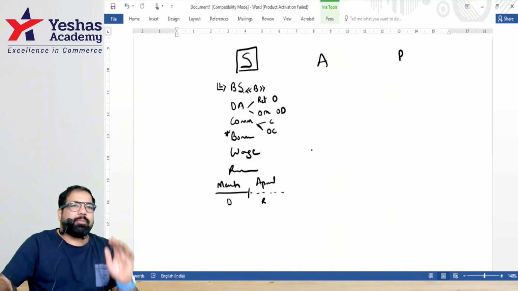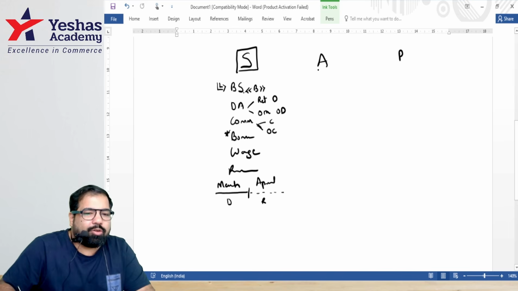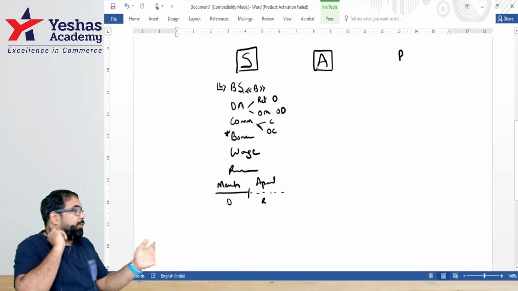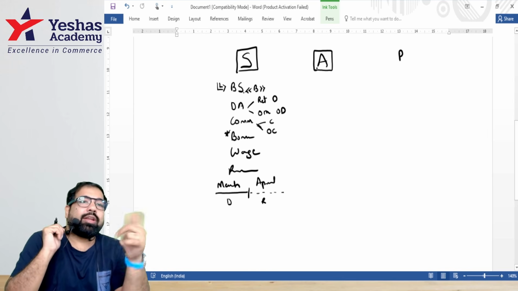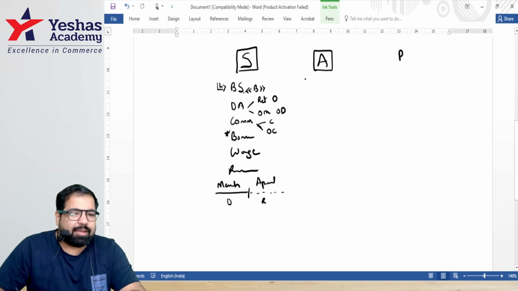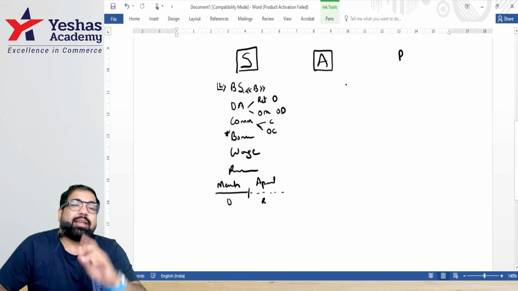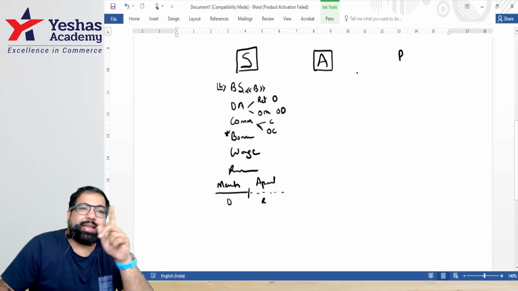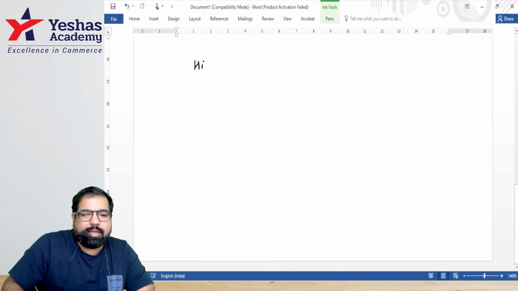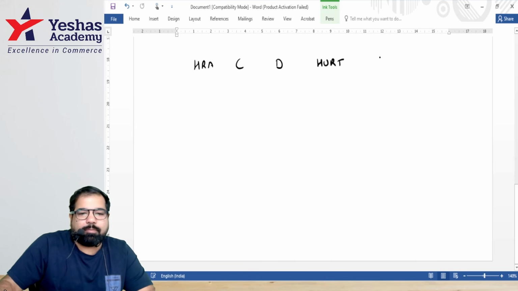All right, guys, everyone gets different pocket monies at home. Same way, guys, there is something called allowance. Allowance is like pocket money, guys. Can your employer give you allowance? Example, if your job involves a lot of traveling, you will get a traveling allowance. If it's daily expenses, you'll get daily allowance. So there are some allowances, guys, where the government says, listen, I'll give you an allowance, but I'll also exempt it. Guys, what is the shortcut for those allowances which are exempted? HRA can demotivate and hurt heartbeat.